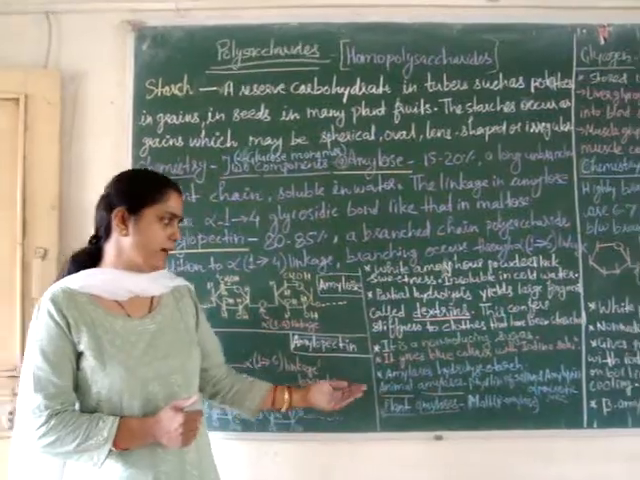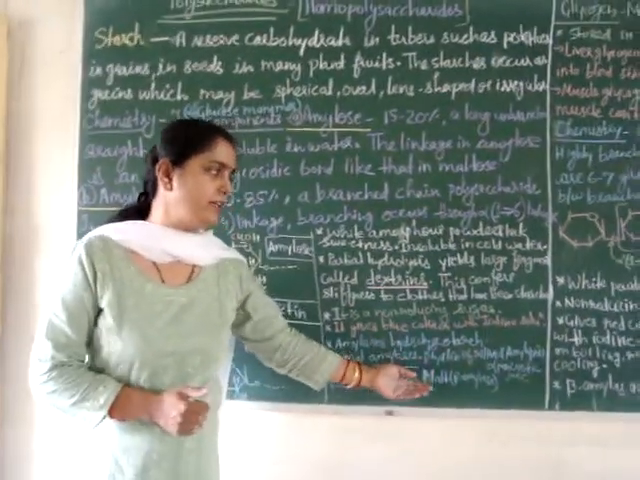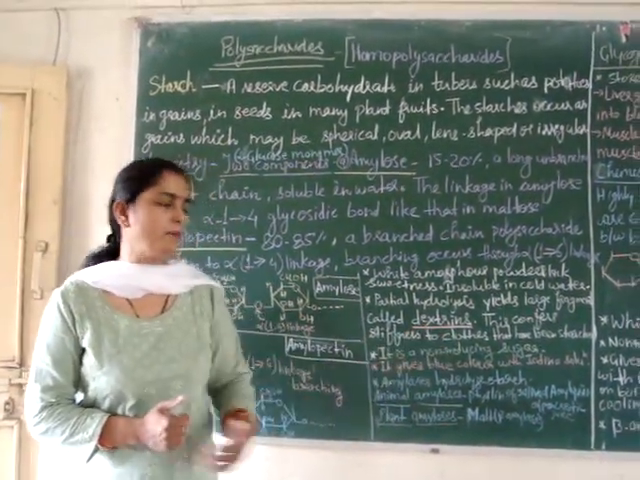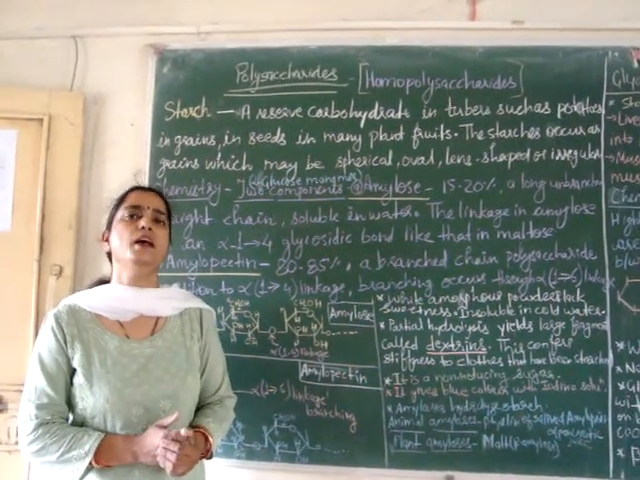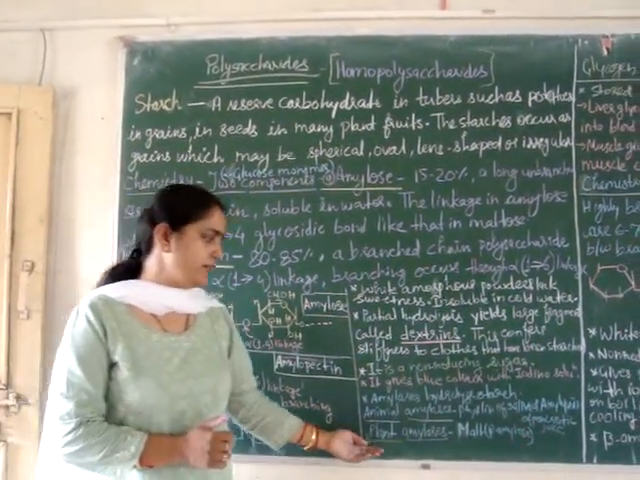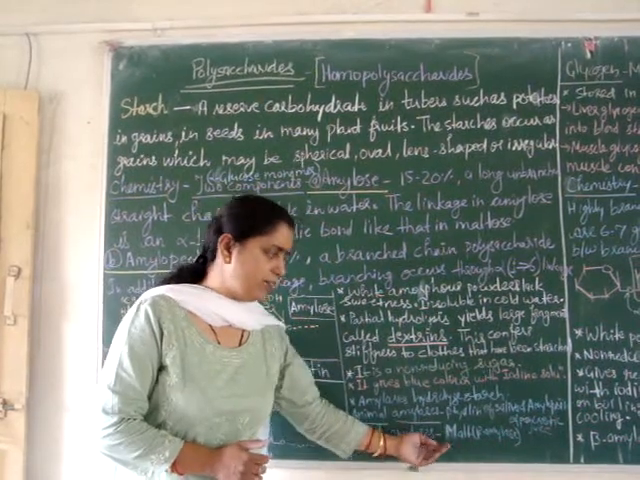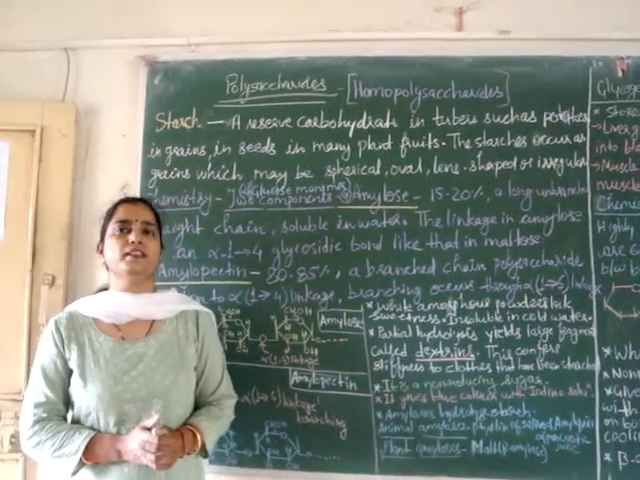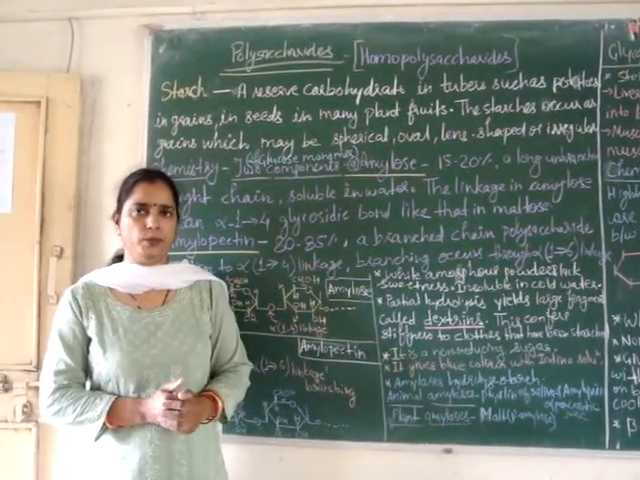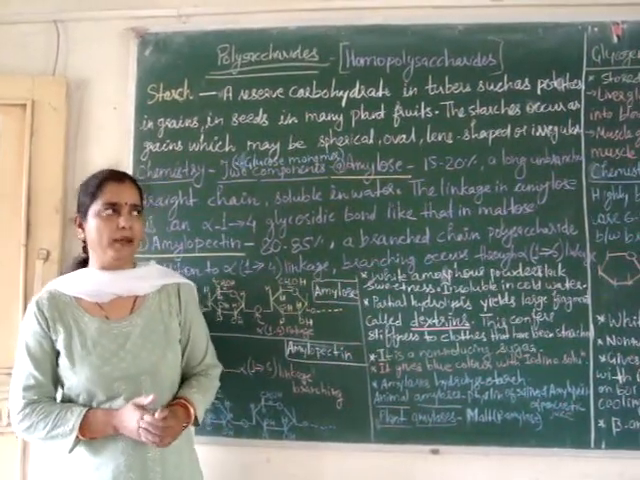Examples of animal amylases are ptyalin, which is present in saliva, and amylopsin, which is present in pancreatic juice. In the case of plant amylase, it is the amylase that is present in barley, that is beta amylase.